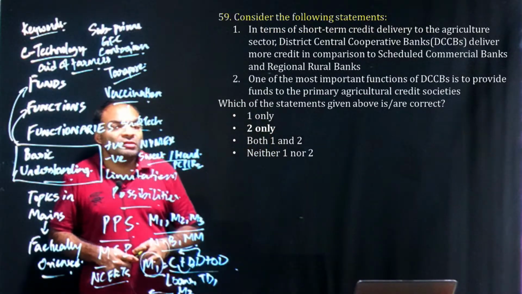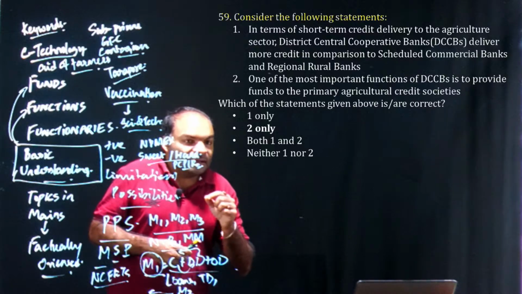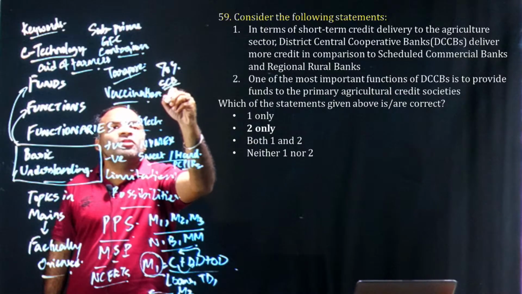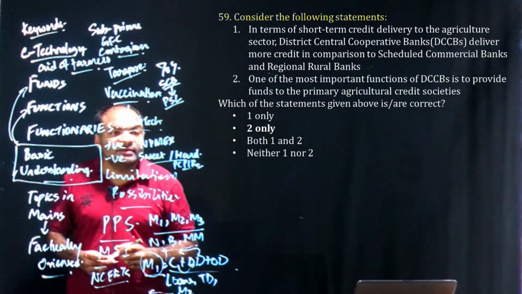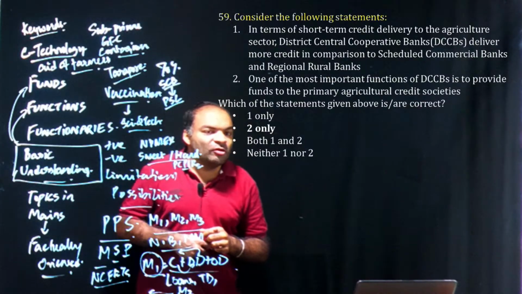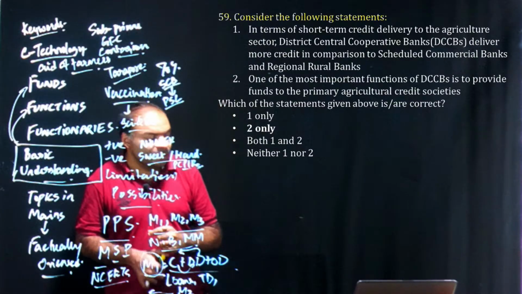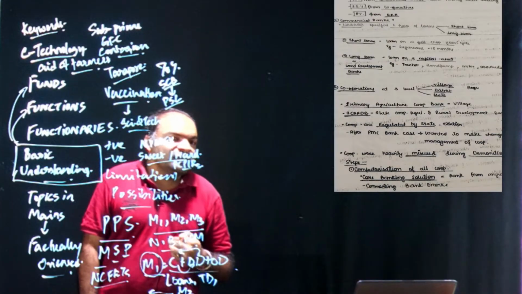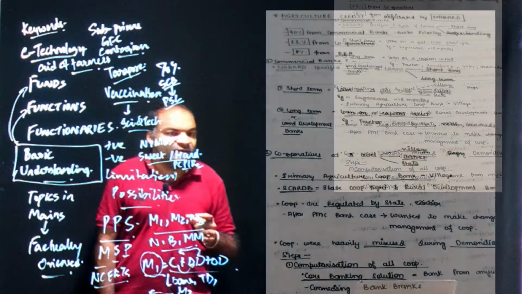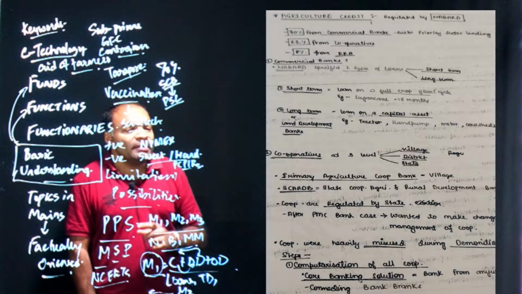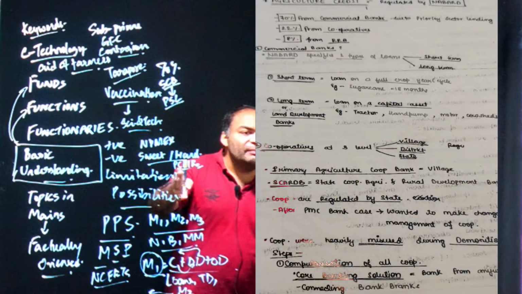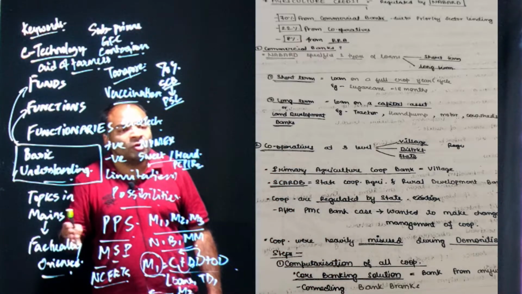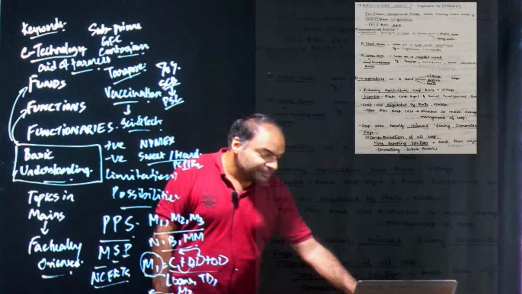Then coming to the next one, although this is also a very tough question, in class we clearly mentioned that 70% of total credit is from scheduled commercial banks because of the priority sector lending requirements. So clearly first statement would be wrong. Although second statement would be difficult to comprehend, we had covered this comprehensively as part of our rural credit policy chapter, where DCCB or credit cooperatives will be mainly responsible to supply credit to primary agriculture credit societies. And we had clearly mentioned the ratios in class that 70% or majority of the lending to the agriculture, short term, long term, is through scheduled commercial banks.